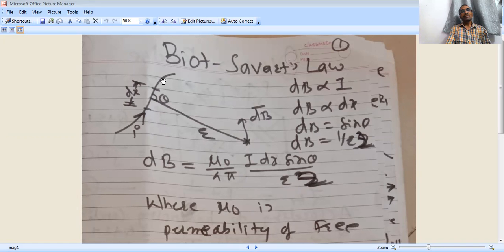That means this is the conductor and this is the line joining any point P. Then the angle theta is between the conductor carrying current I and the line joining the point. You may take any point from here or here, so theta can be changed accordingly. And they observed that it is directly proportional to sine of theta.